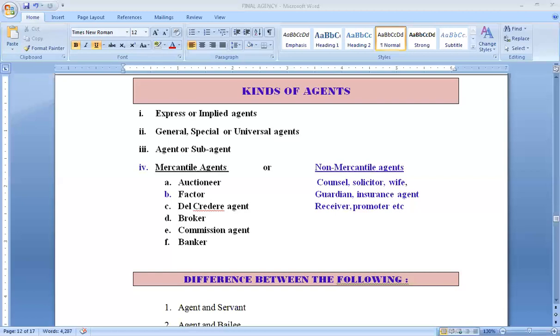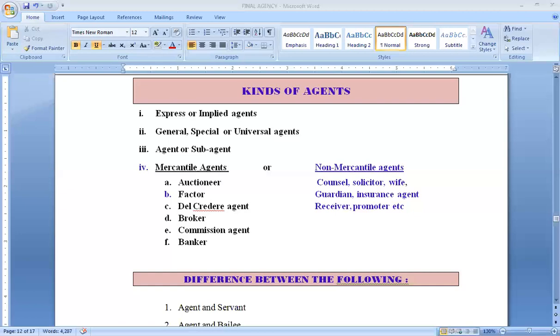In that case, he can be an agent for the seller, this principal, and also for the buyer who will be coming in the auction sale to bid and to purchase that auctioned property. And he can also sue for the purchase price recovery from the buyers in his own name. He can personally sue in his own name the buyers who will not pay for the goods that they have bought in auction.